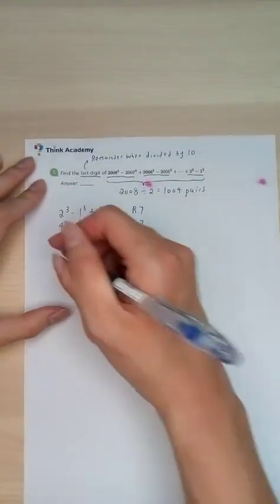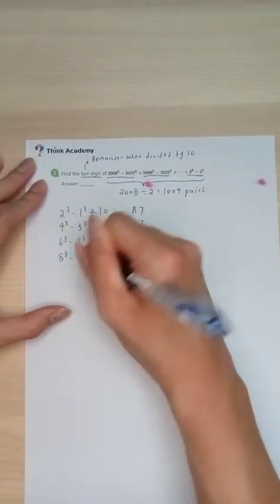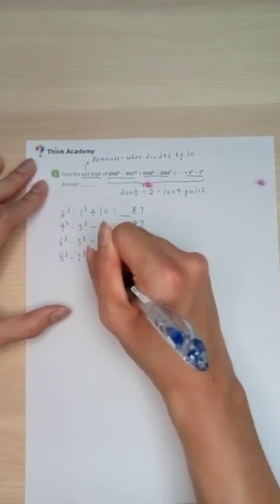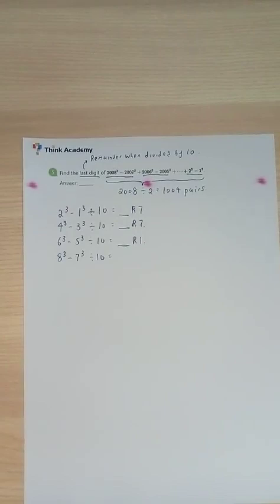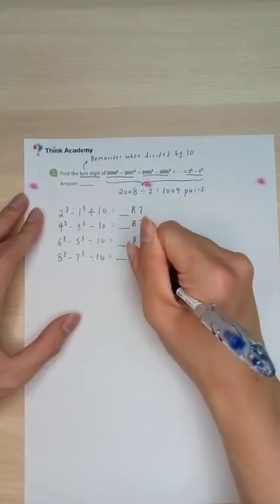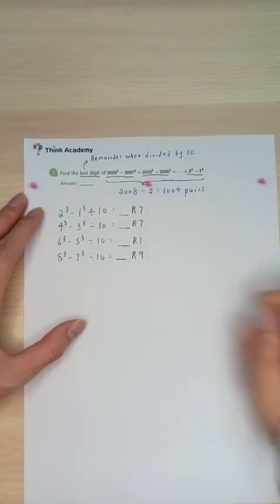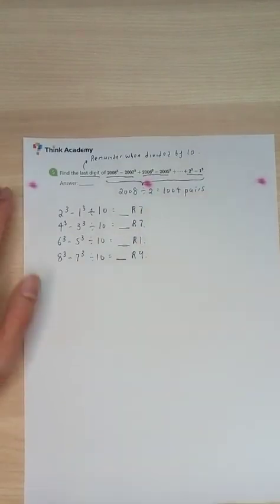How about 8 cube minus 7 cube divided by 10? We know that 8 cube is 512, and 7 cube is 343. 512 minus 343: we notice that there's a 2 and a 3, so we carry forward. 12 minus 3 is going to give us 9. So this one is going to give remainder 9. That is essentially the idea for this question.